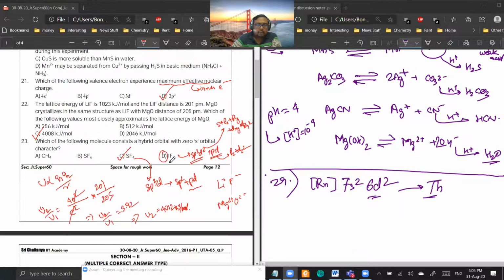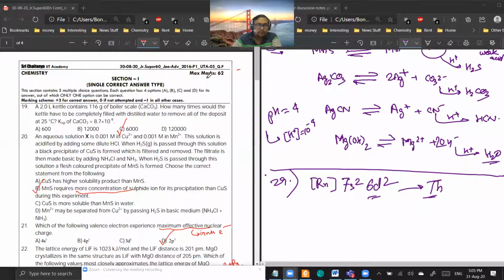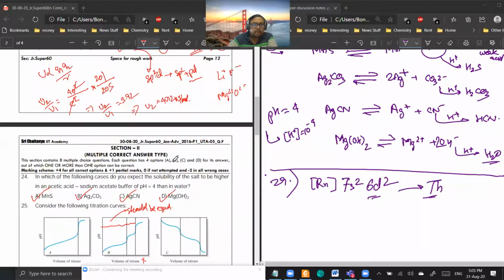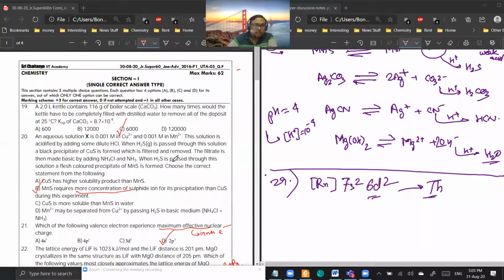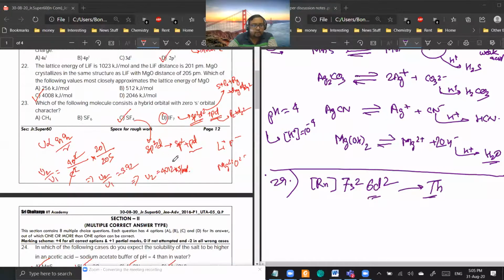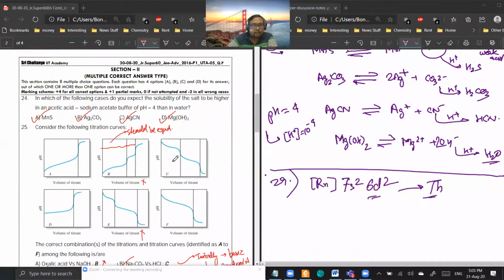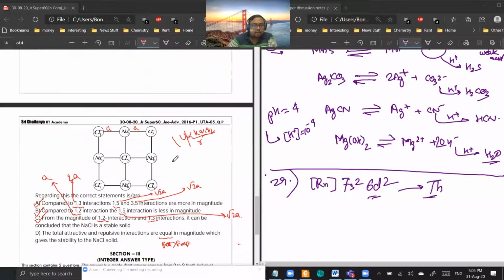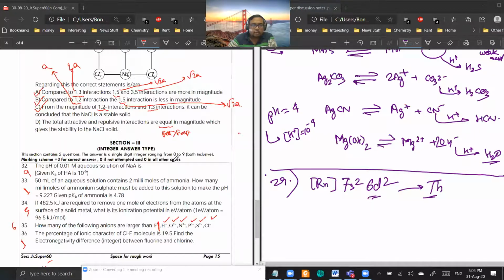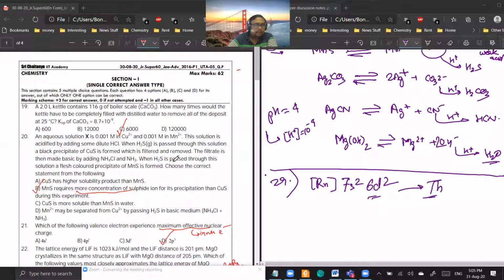So today we are going to discuss UTA 5. This paper will be containing questions which are based on ionic equilibrium, periodic properties and chemical bonding up to hybridization. This paper consists of three sections. Section 1 is single correct, which will be having single correct answers. Then you have multi correct, and the final section is your integer type. So this is a relatively short paper with 18 questions. Okay, so let us start the paper discussion.